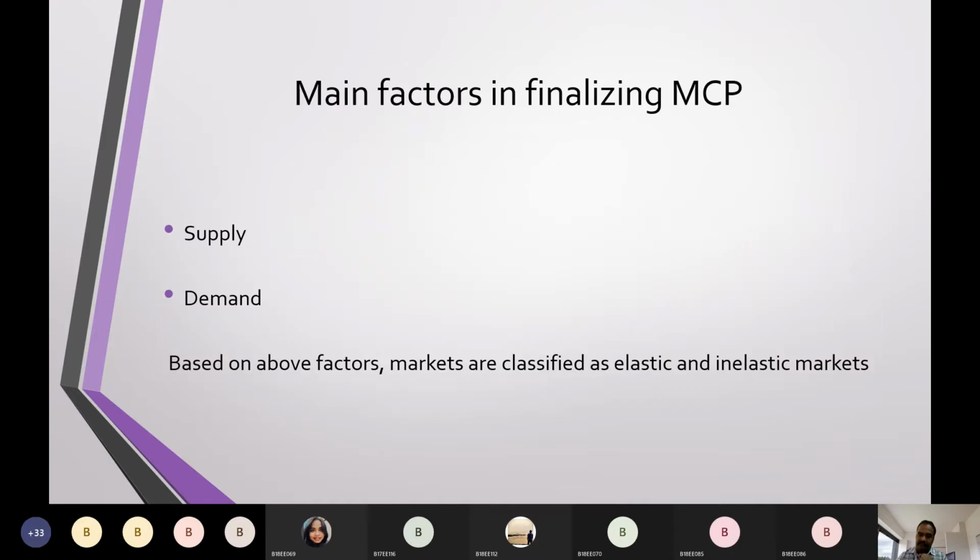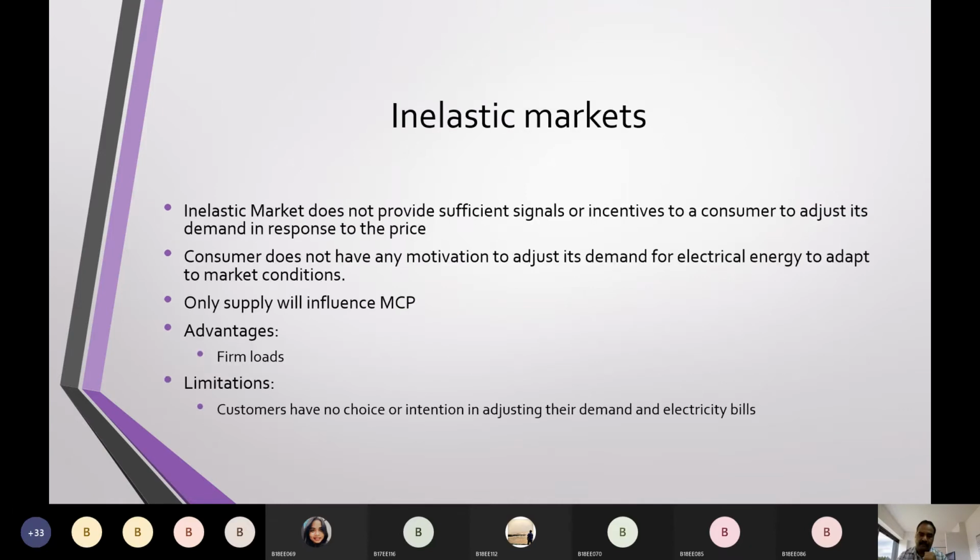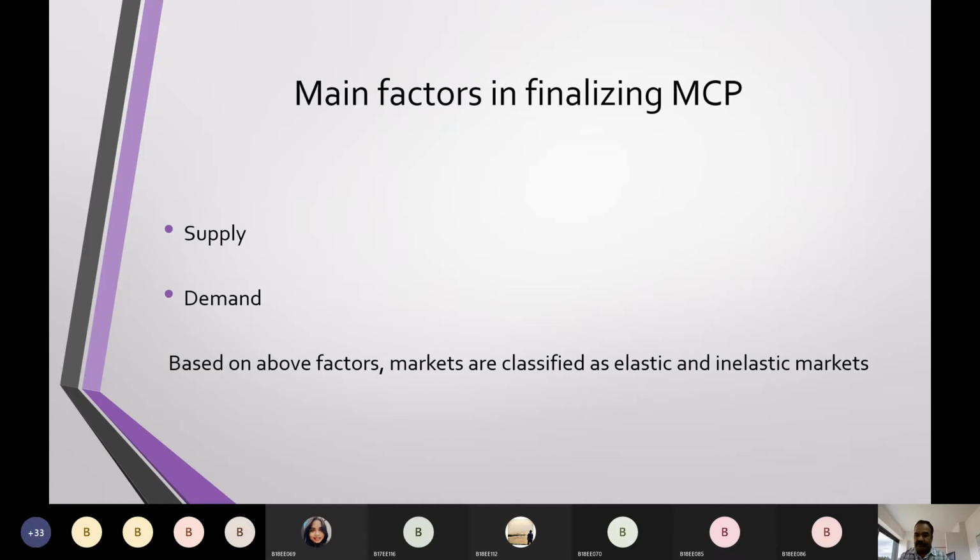And as already mentioned, how to finalize MCP? We have seen how MCP is finalized based upon the demand curve and supply curve. So what are the two factors that matter? One is supply, the other one is demand. Only these two factors define MCP. Now, I am stopping this presentation, and I will directly take you to the websites of how these things work. I am stopping this presentation for a while.